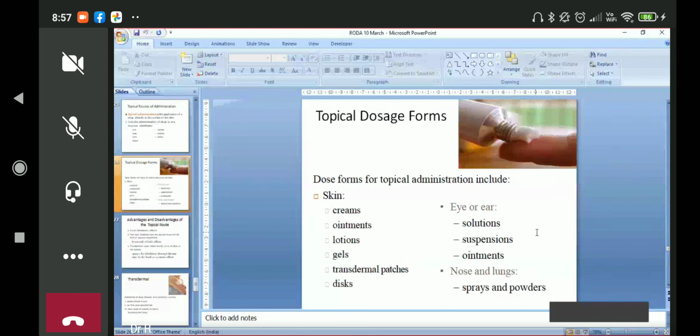So topical forms are the creams, ointment, lotion, gels, transdermal patch. Transdermal patch is the third number question which we ask. So mark this and read this carefully. Then in our eyes, we put the solution, suspensions and the ointment. If there is conjunctivitis, we put the ointments in the eye. Nose and lungs, we put the spray or an inhaler or powders we instill.